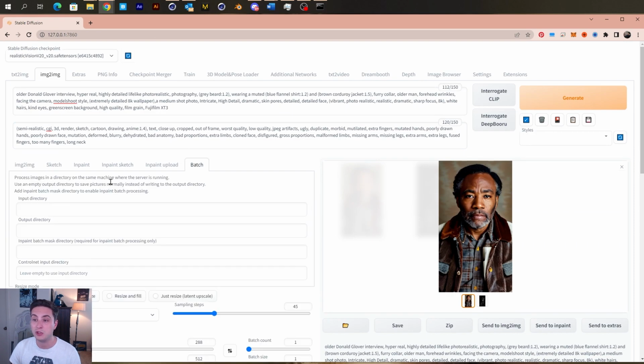Then all I had to do was go into the batch render, put my input directory here, put my output directory, and hit generate. This took about 45 minutes in total, which gave me time to go watch the finale of The Mandalorian, which, by the way, I really loved. And at the end of it, I had these exports.